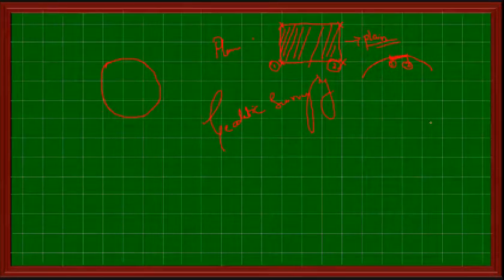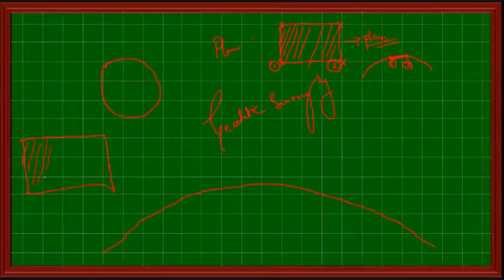But in geodetic surveying, if I draw the diagram a little bit bigger, okay. So this is our earth. I have just taken the cross section of it. In geodetic surveying, we will consider the actual shape of the earth. Means we will not consider earth as flat. Say this is my very big area, say it is greater than 240 square kilometer. Means the total area is greater than 240 square kilometer.